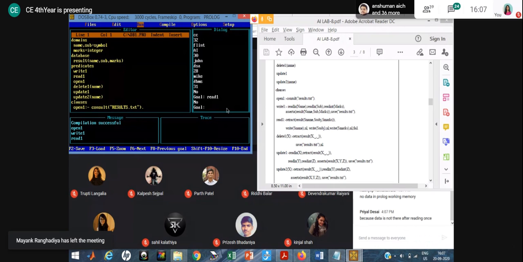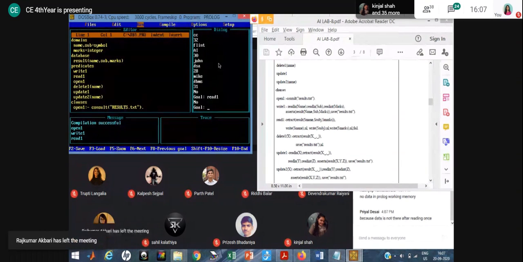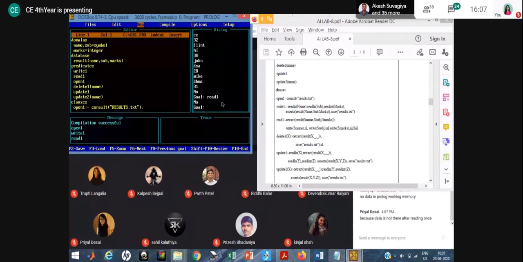Yes. So here, remember that in the previous case, we used read, so it used the retract that removes the data from the working memory and resets the pointer to the initial position. Now there is no data in the working memory, and that's why when I read again, it shows me the answer no. So now if I want to read the data again, what do I have to do?